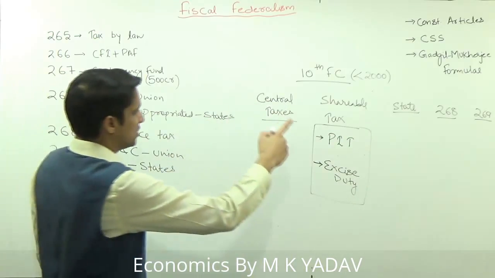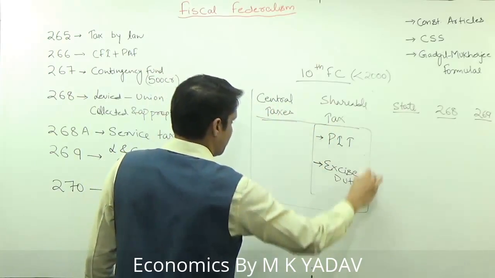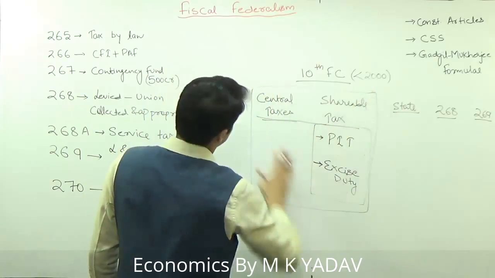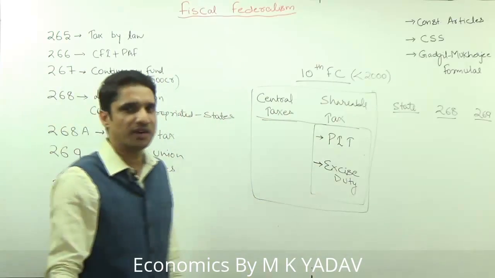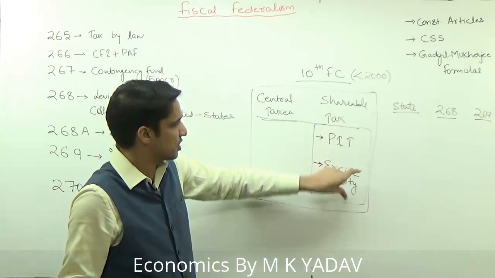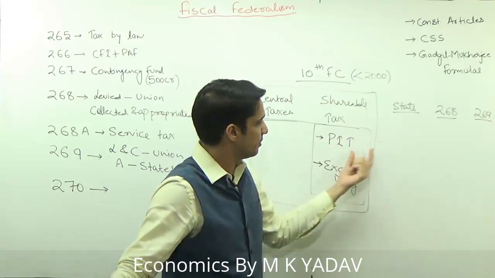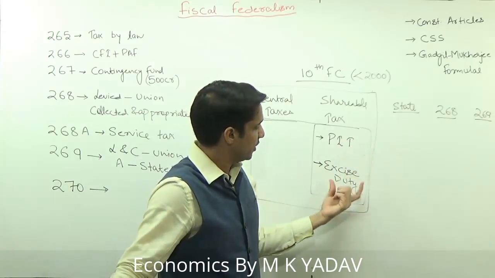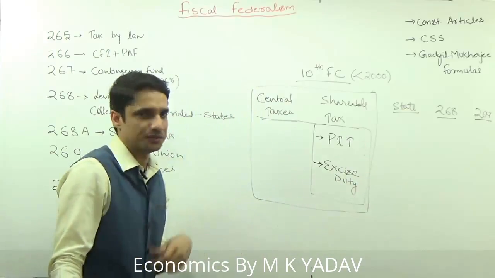But on the recommendations of the 10th Finance Commission, these two things were merged and this full pool was made shared. But before the 10th Finance Commission, only these two taxes were shared. It means PIT will be shared between the union government and state government, and excise duty will be shared between the union government and state government on the recommendations of the Finance Commission.